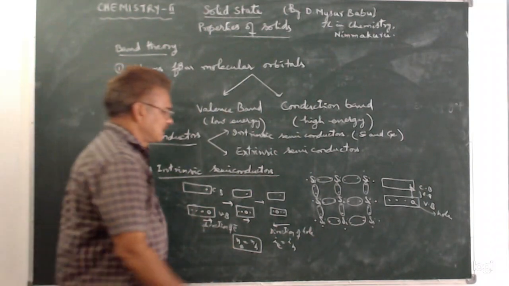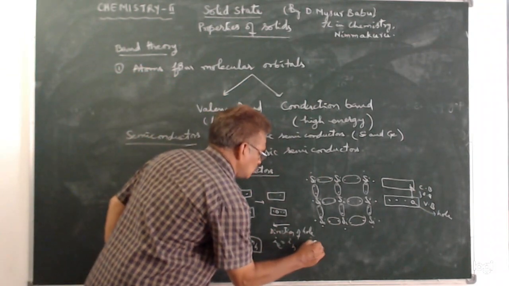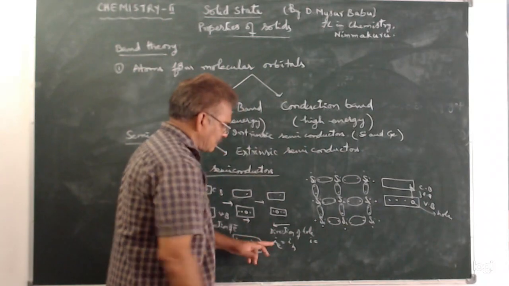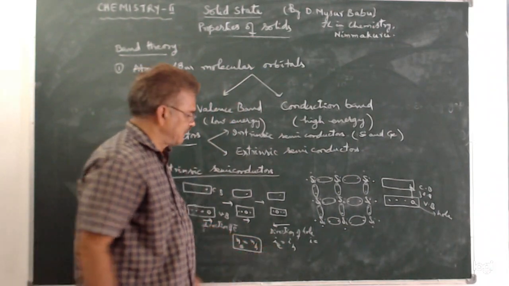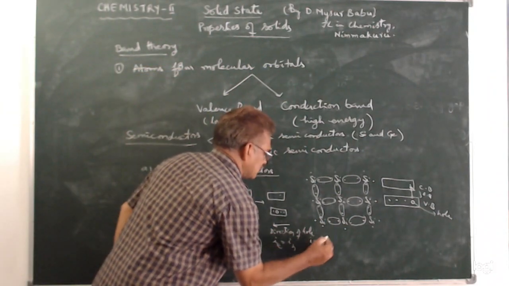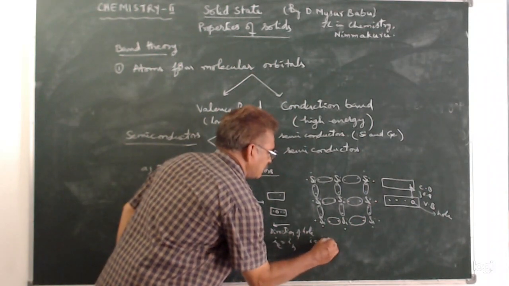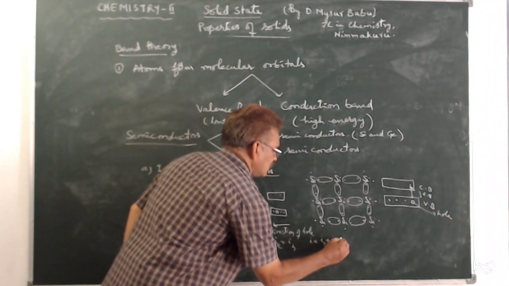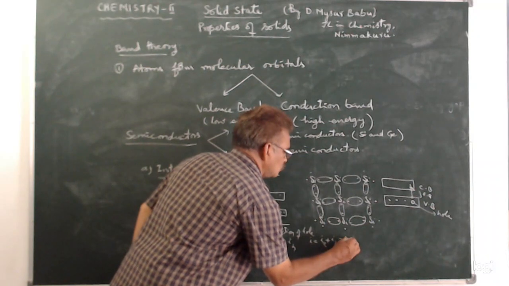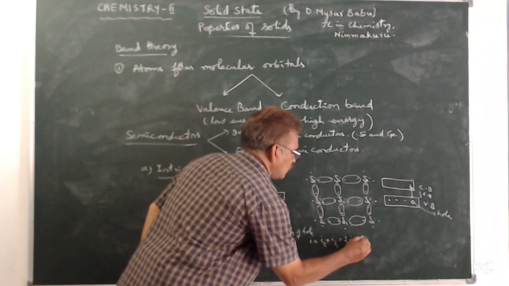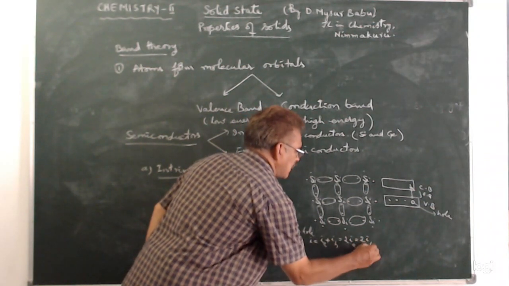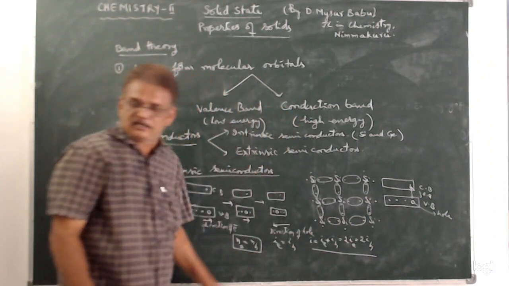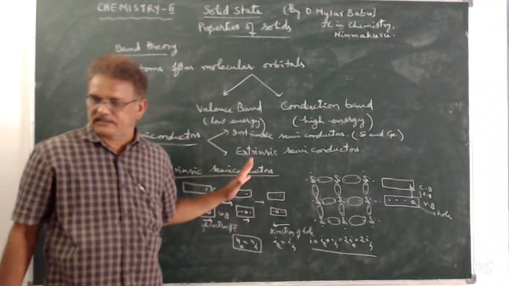So net current I is equal to Ie plus Ih, which is equal to 2 Ie or 2 Ih. This is in intrinsic semiconductors.